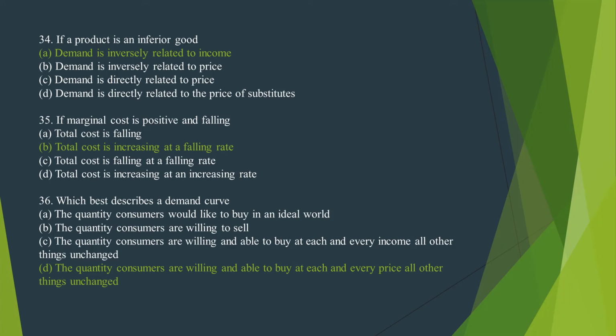Number 35. If marginal cost is positive and falling, the correct option is option B. Total cost is increasing at a falling rate. Number 36. Which best describes a demand curve? The correct option is option D. The quantity consumers are willing and able to buy at each and every price, all other things unchanged.